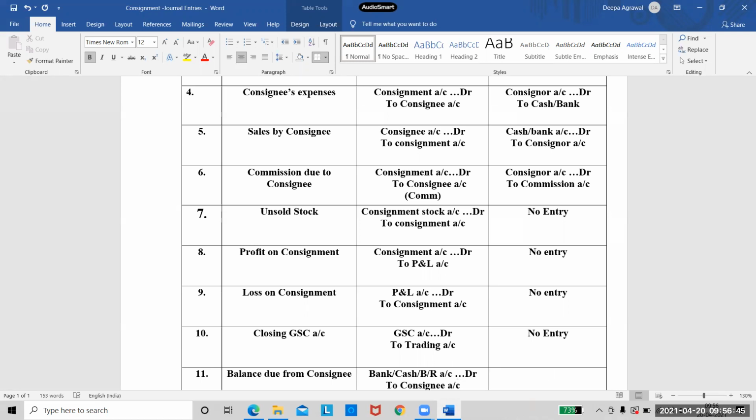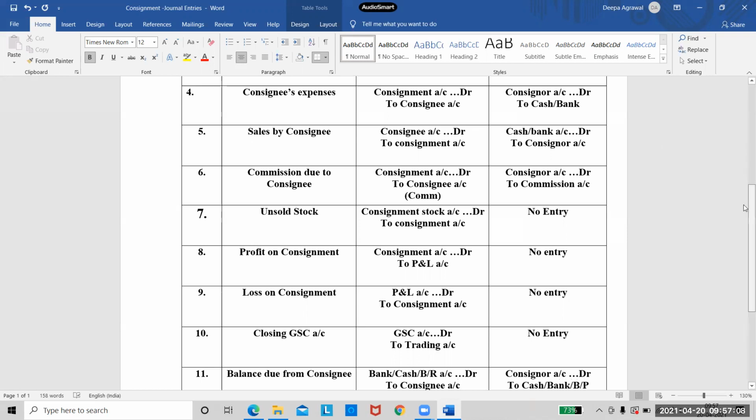And the consignee will also write this entry. For him, the entry will be reversed. He will write it as consignor's account debtor to cash or bank or bills payable. That's it.